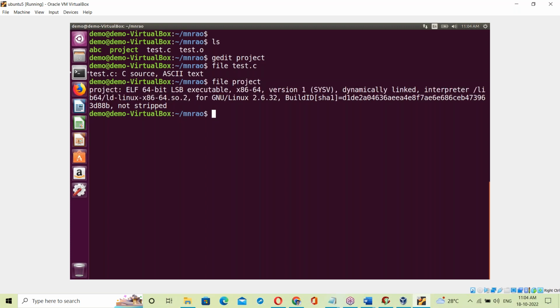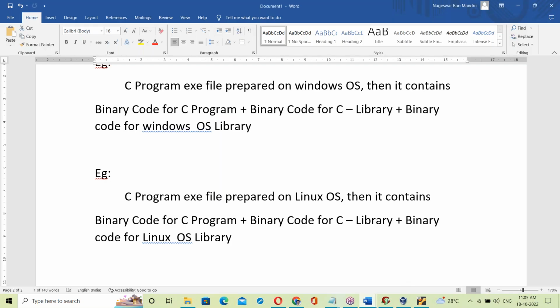That embedded C, yes, it's a Linux library, right? Fine, I think you understand here. So that project exe file contains binary code for your C program, the test.o file, binary code for the C library, and binary code for the Linux library. That is also linked, generating the final exe file.